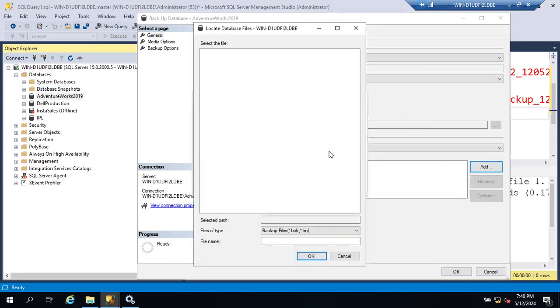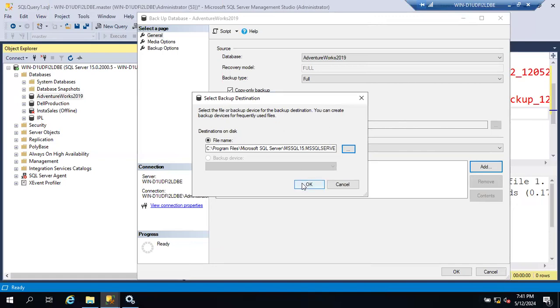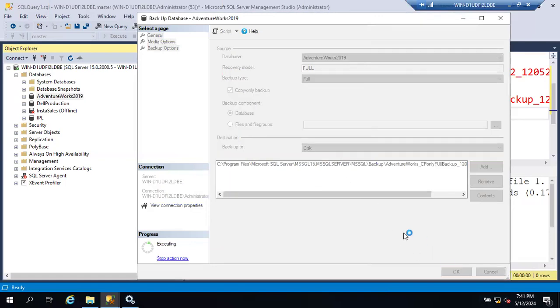Add, browse, select the path here, AdventureWorks_Full_CopyOnly_FullBackup_CP_only_12/5/2024.bak. Okay, no need to select any other options, guys. Simply you can click OK.